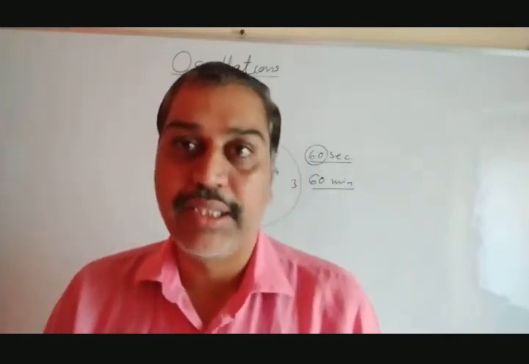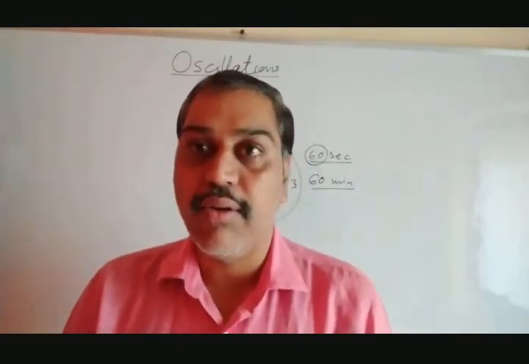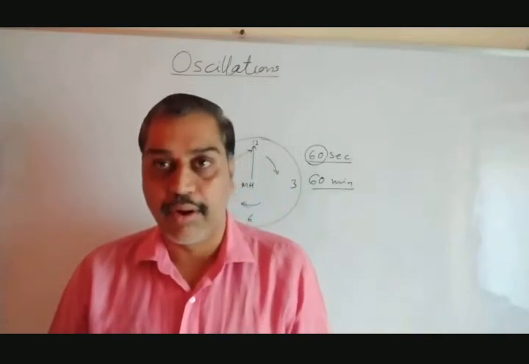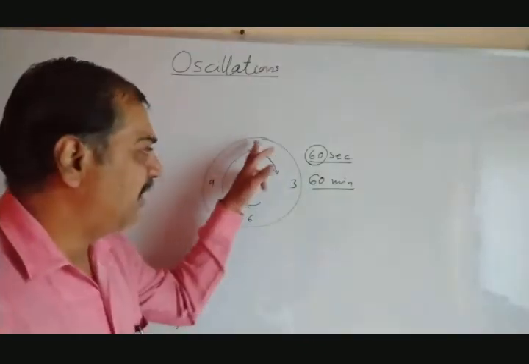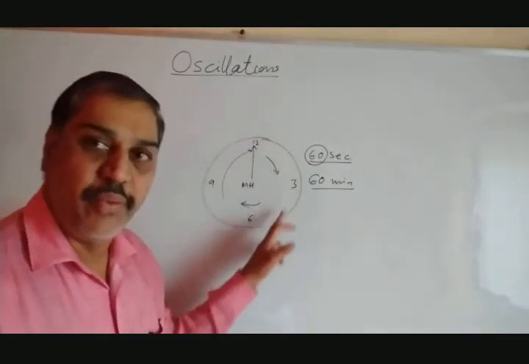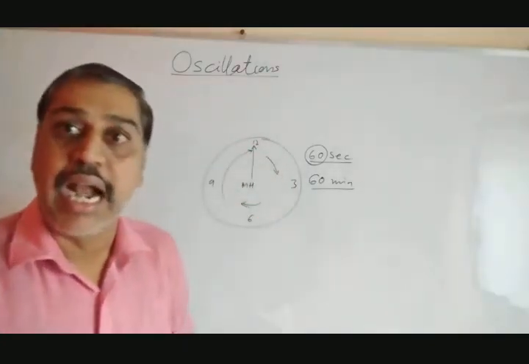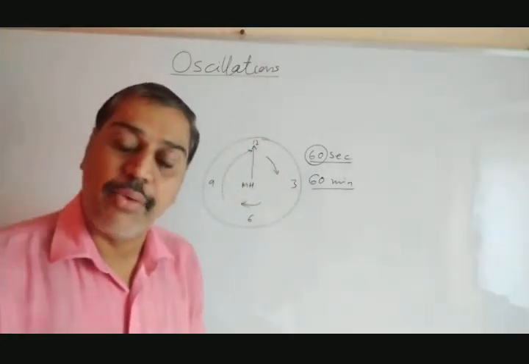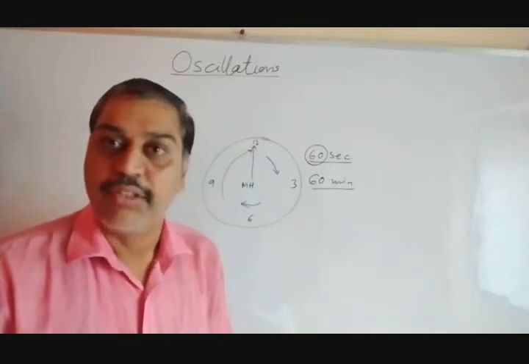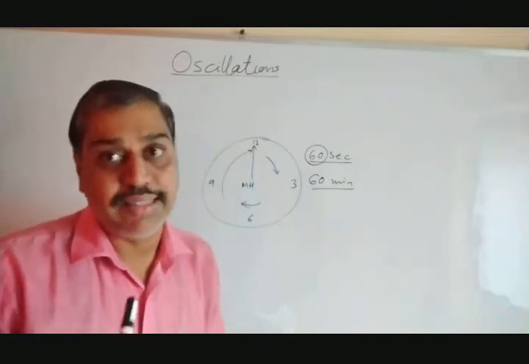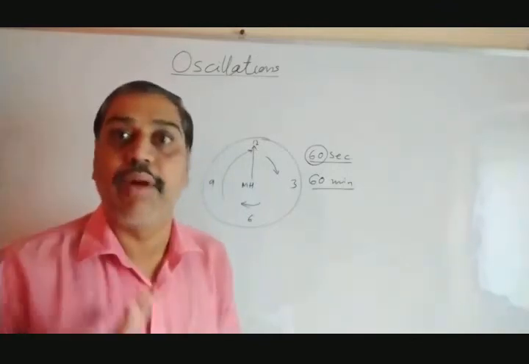Apart from this, one of the best examples next is electrons revolving around the nucleus in a circular orbit. Instead of this hand, let us suppose it is an electron. Electrons are revolving around the nucleus in a circular orbit, and again they will complete the same rotation in the same interval of time. After that they will follow the same path, and again the same time is required to complete the rotation.